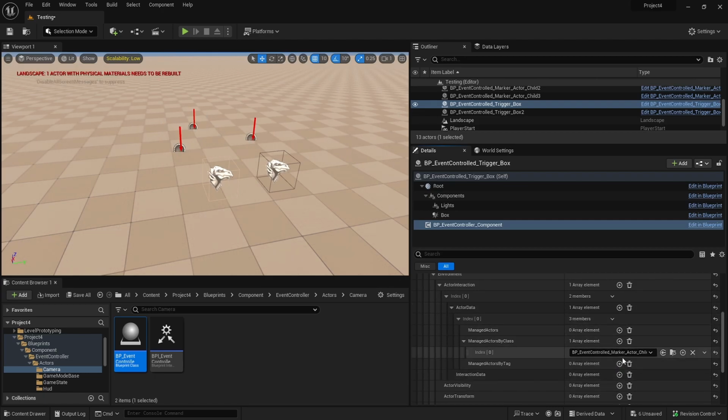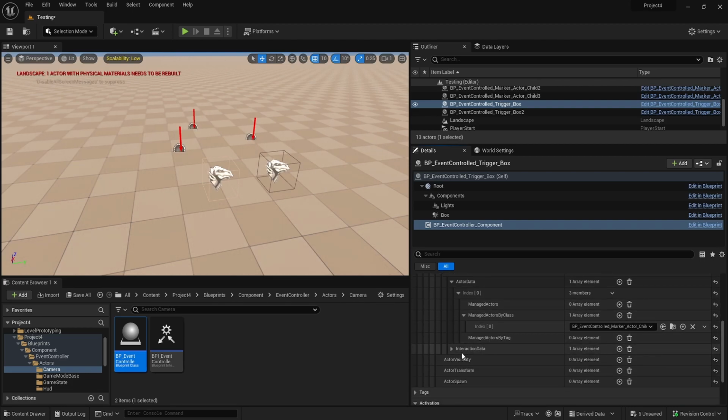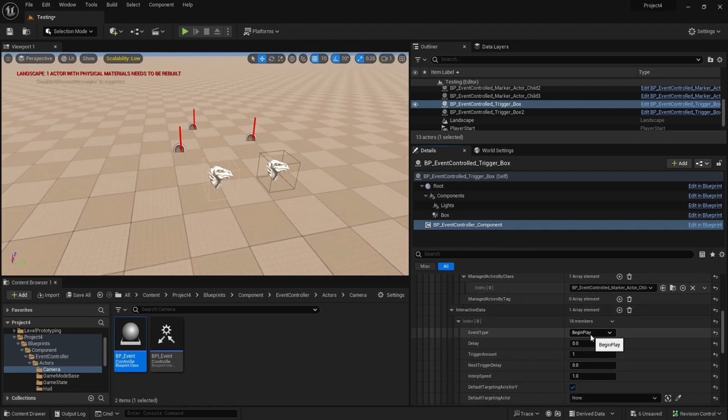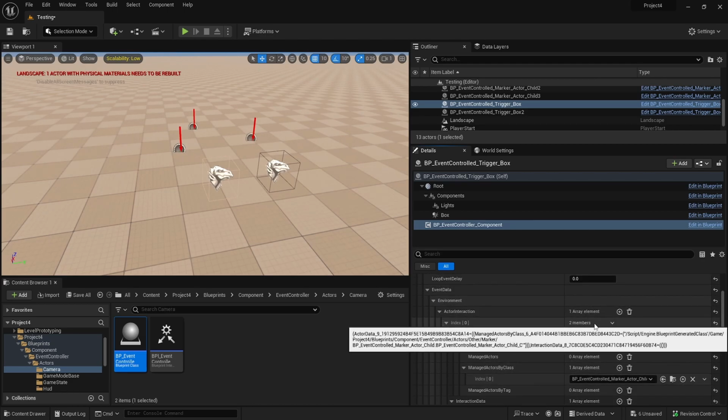They are event controlled, so you can trigger events off of them. But for now, for testing purposes, they're mostly just markers. There's actual actors here that are the event controlled ones that have specific scene components for classifications of other subcomponents that you want to add. But we also have tags here. So on our interaction data, we can just simply add an event here. We can say what we want to do.